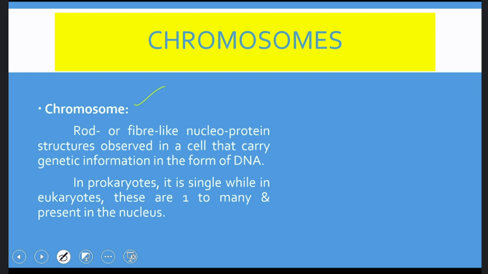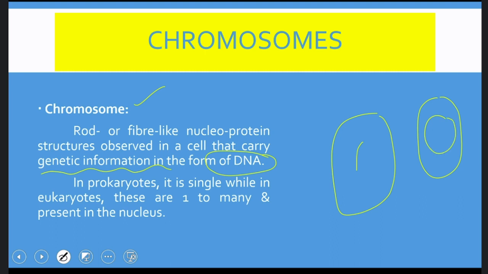So what is a chromosome? It's a rod or fiber-like nucleoprotein structure observed in a cell that is responsible for carrying the genetic information in the form of DNA. In prokaryotes, there is only one DNA molecule, that means only one chromosome, whereas there are one to many inside the nucleus in eukaryotic cells.